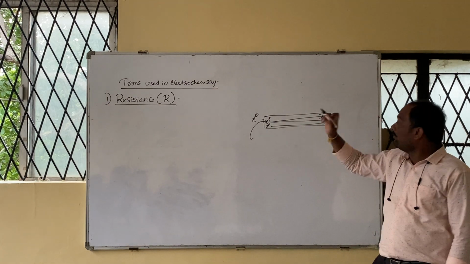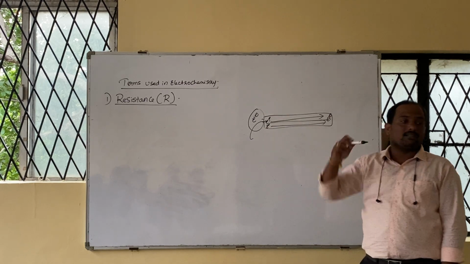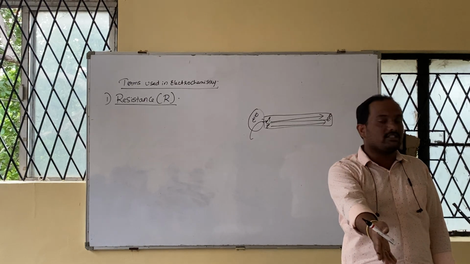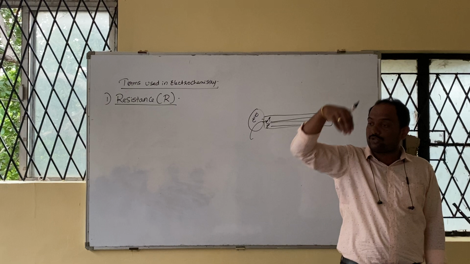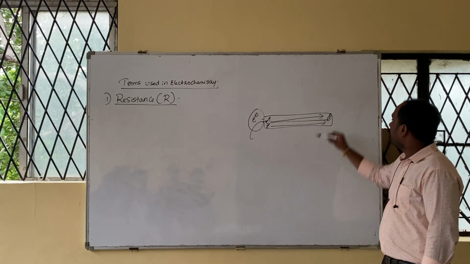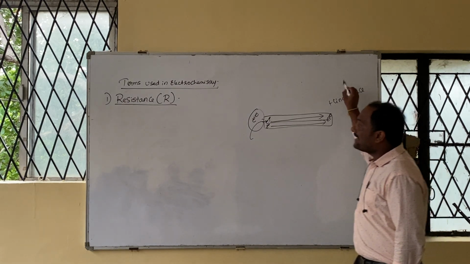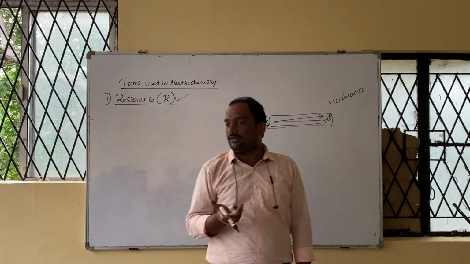Am I right or not? They will move in opposite direction to get this charge which electric current is passing. It is like nothing but distribution of the prasadam in the temple. One who is very close to the person who is distributing, he will get the first take and go out. But who is at the last tries to come in. Due to this, rush will be created. Am I right? That rush itself is called as what? Hindrance. In other way, it is measured in terms of what? Resistance.